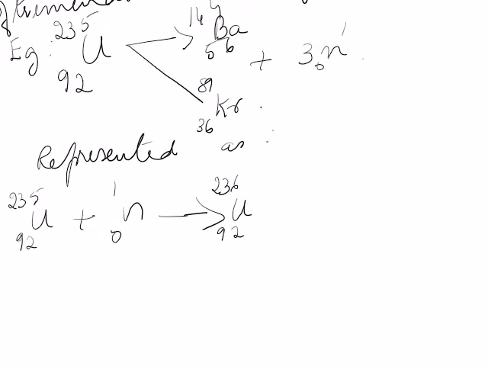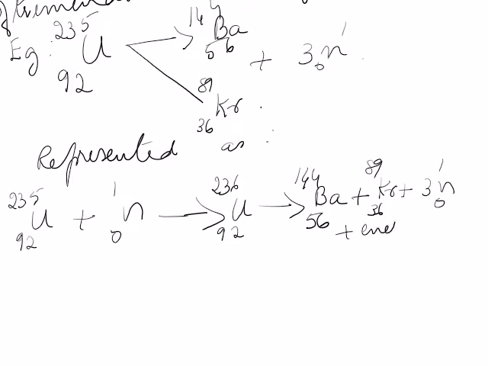This is very unstable, so it splits up into barium 56 144 plus krypton 36 89 plus 3 neutrons plus energy.